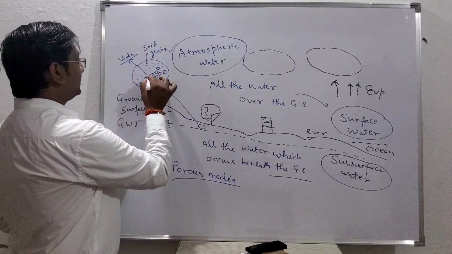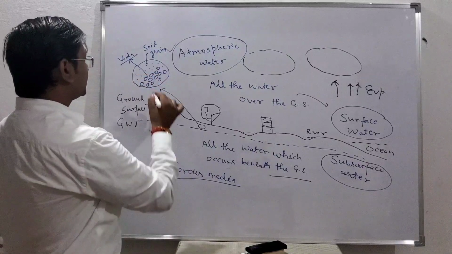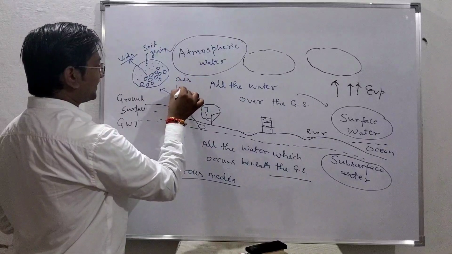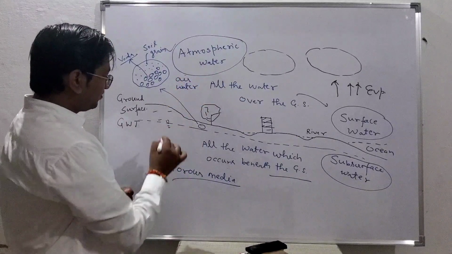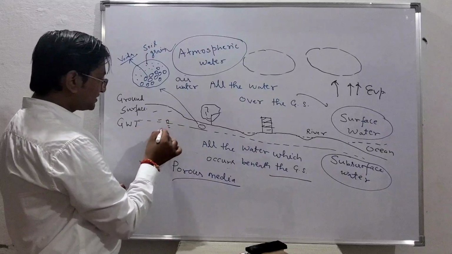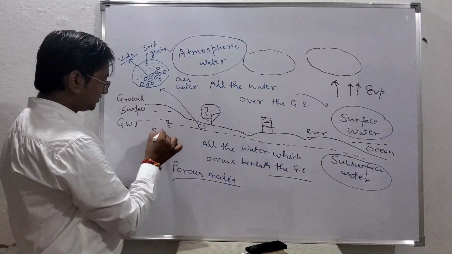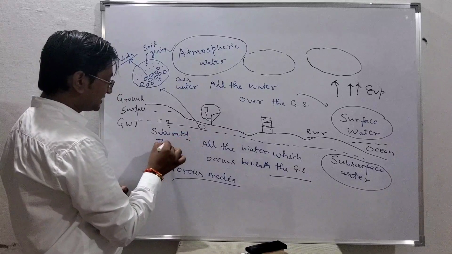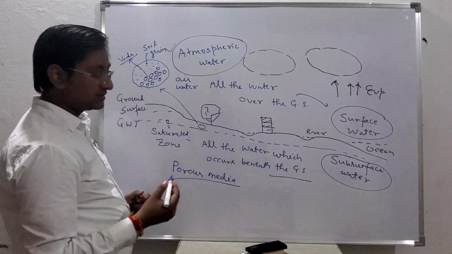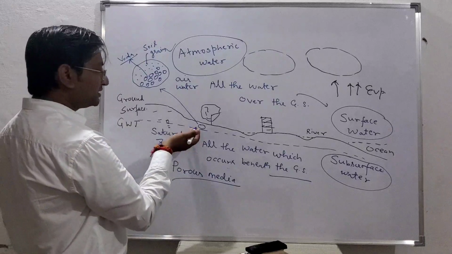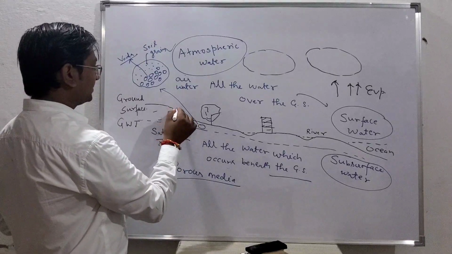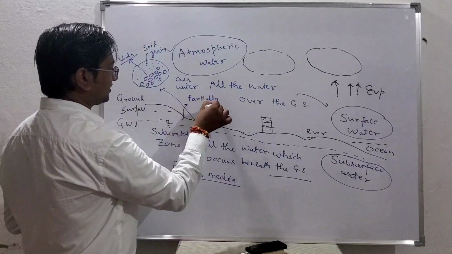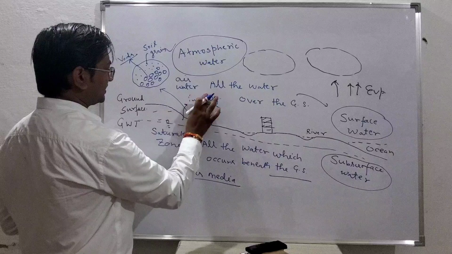So these voids may be filled by air or may be filled by water. Below the water table, this zone is also called the saturated zone. Till now you may not be familiar with what is saturation or what is partially saturated. Above the water table we call it the partially saturated or unsaturated zone.